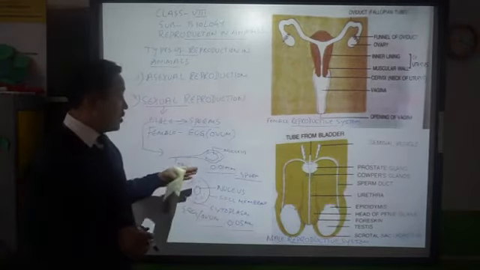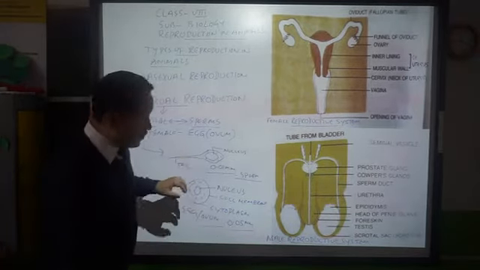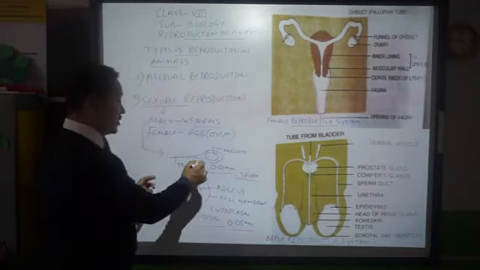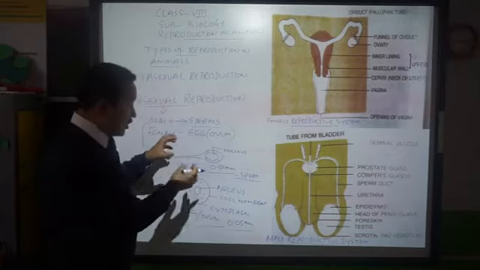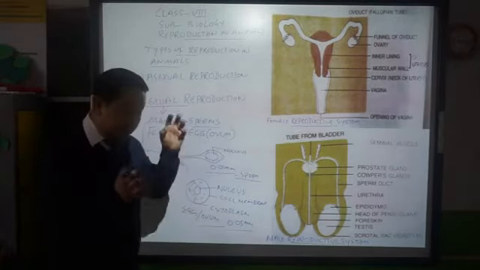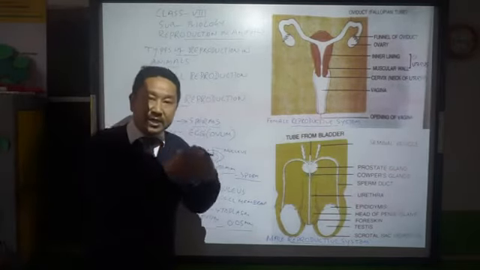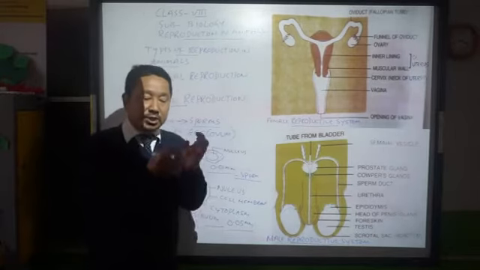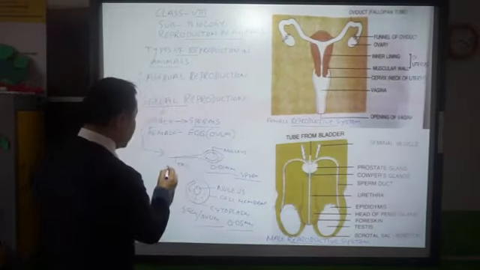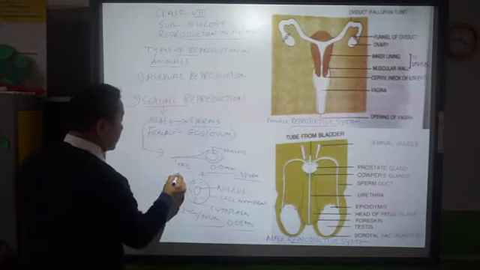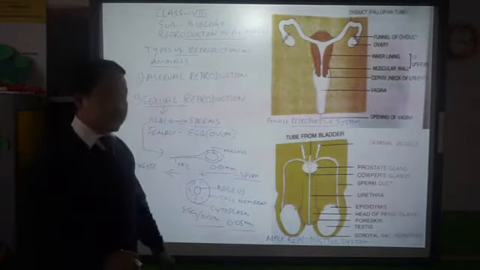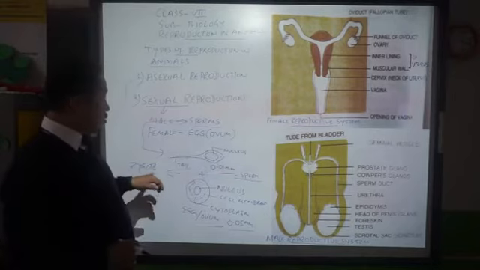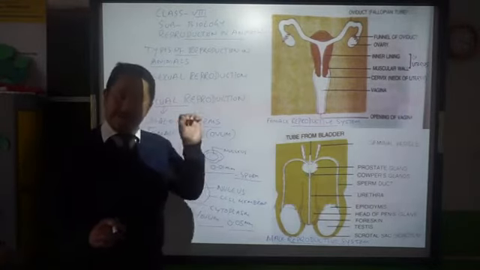So this is how we find the involvement of these two cells. This is the male reproductive cell, and this is the female reproductive cell. So this male and female reproductive cell will come in contact. They will fuse together, they join together and form a zygote. Zygote, Z-Y-G-O-T.